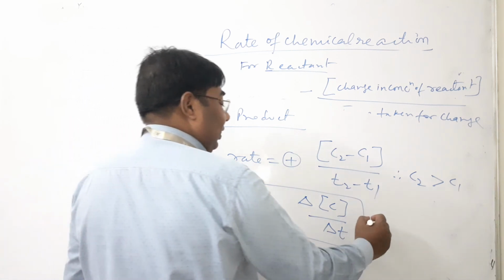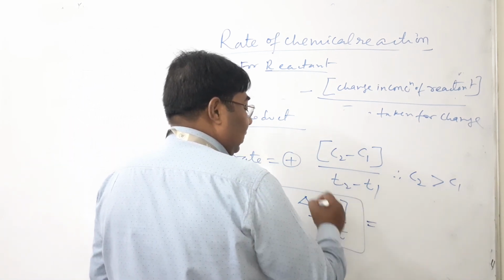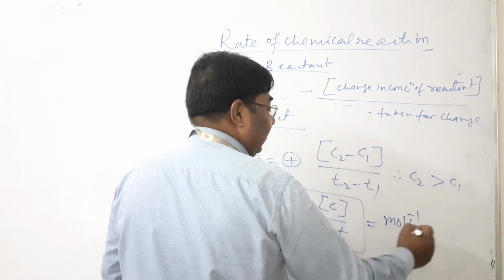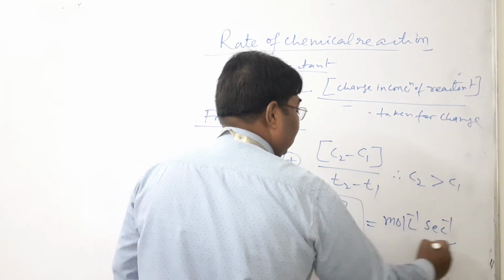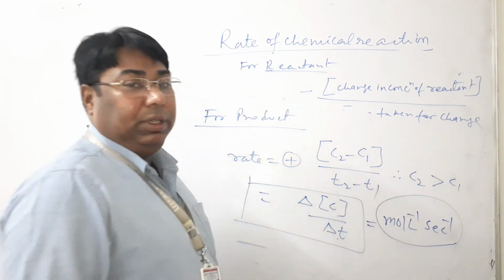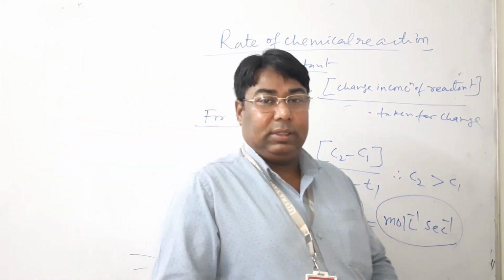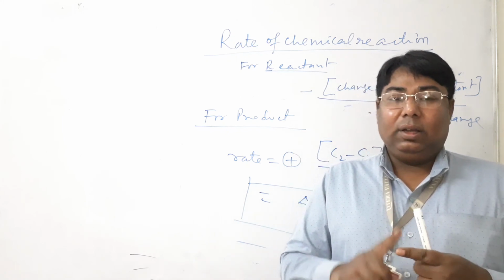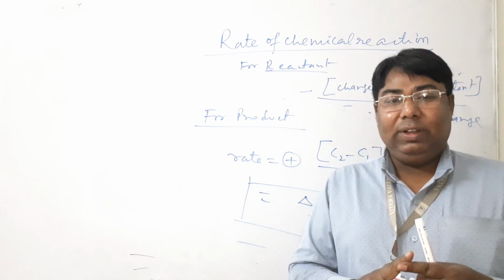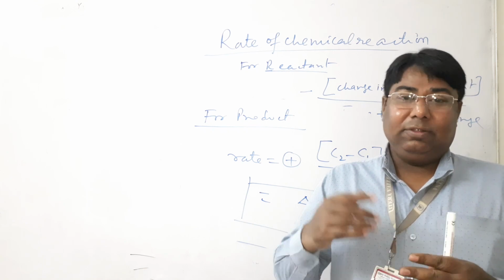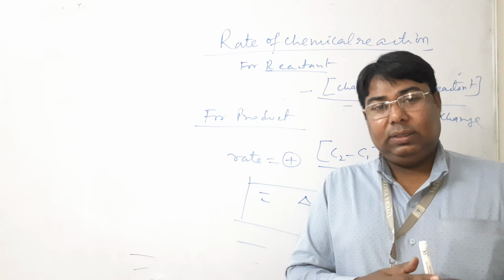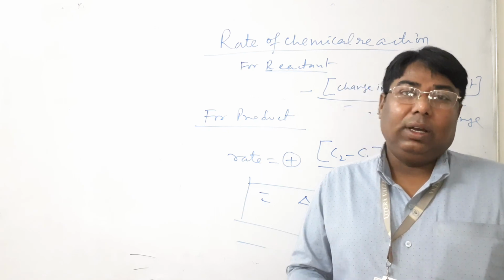The unit of rate of chemical reactions is concentration, with units mole per liter, and time in seconds, so mol L^-1 s^-1. My dear students, keep in mind that the rate of chemical reactions is always positive, either for the reactant or for the product. I think all of you understand.